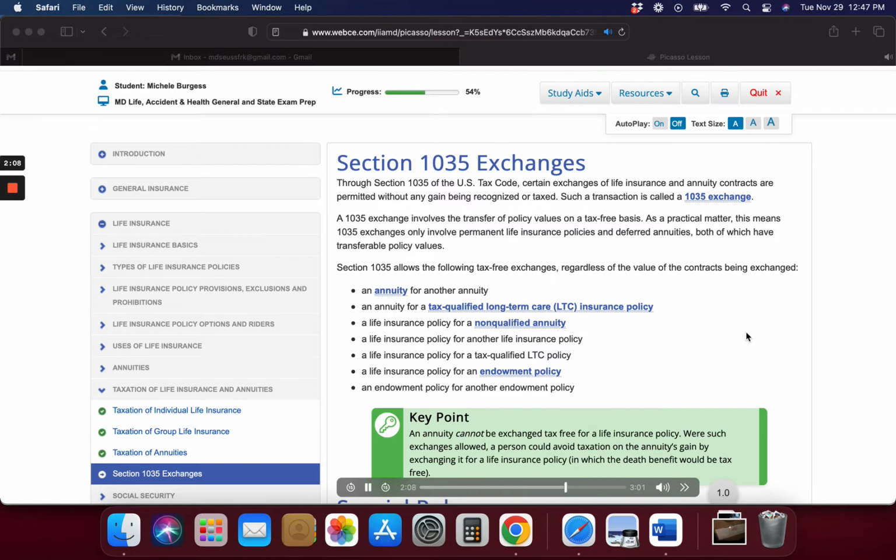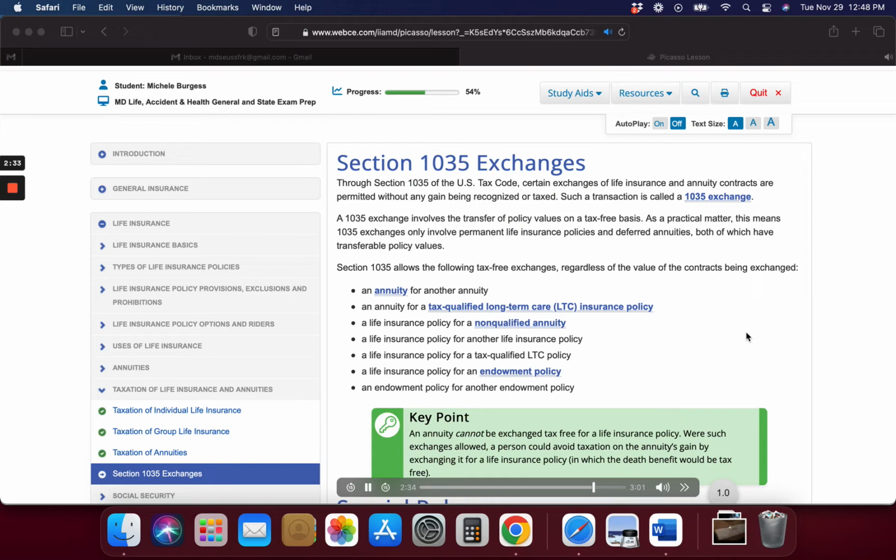1035 exchanges involve replacements. By definition, 1035 exchanges involve the replacement of one policy with another. Producers have both an ethical and legal obligation to make sure policy replacements are suitable and done solely in the customer's best interest. For your review, a life insurance policy may be exchanged tax-free for another life insurance policy.